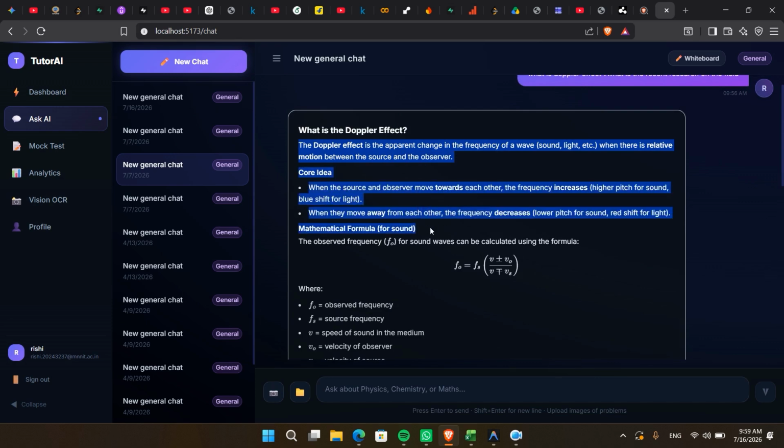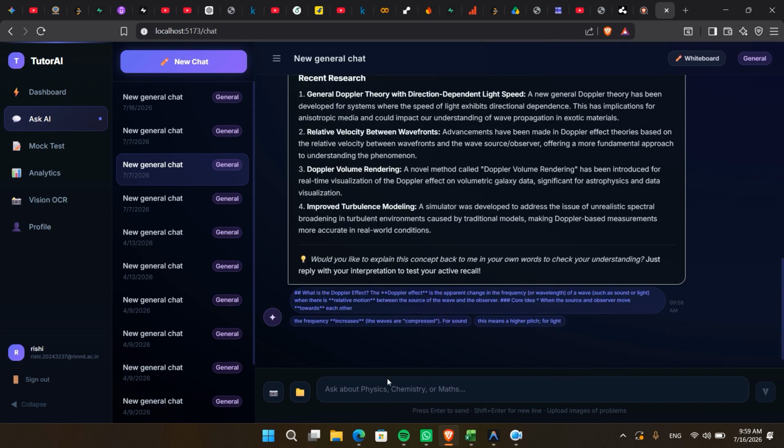Now, let's look at one of Tutor-AI's most important educational features, Teach Back Mode. After reading the explanation, the student can activate Teach Back Mode. Instead of ending the conversation after answering the question, Tutor-AI asks the student to explain the concept back in their own words. This transforms passive learning into active learning.